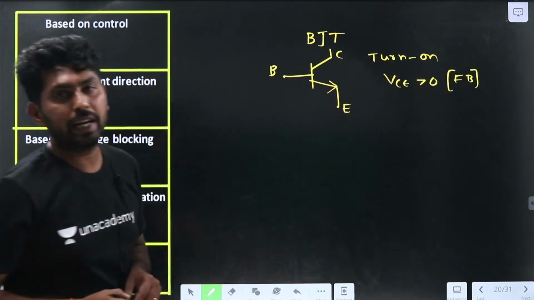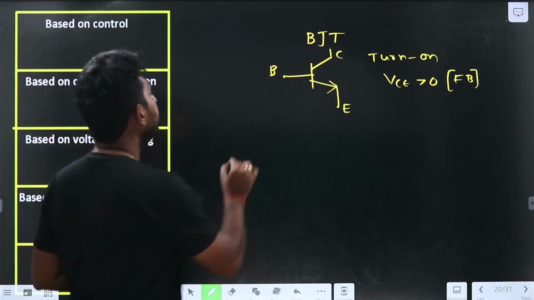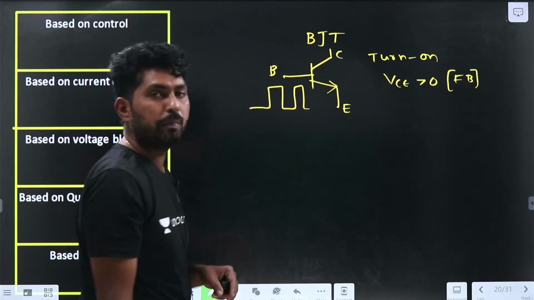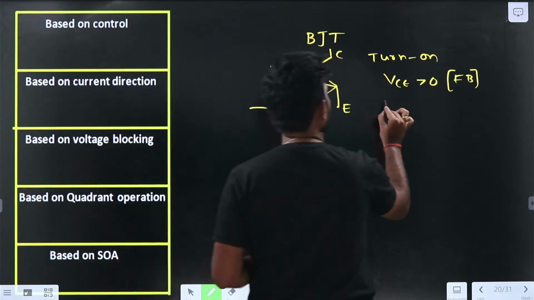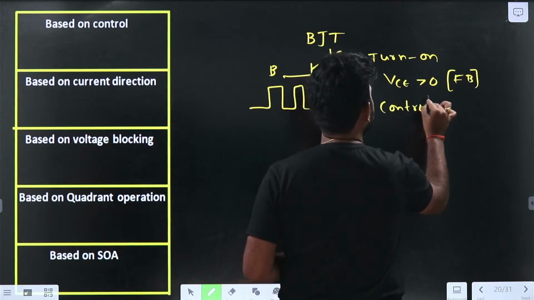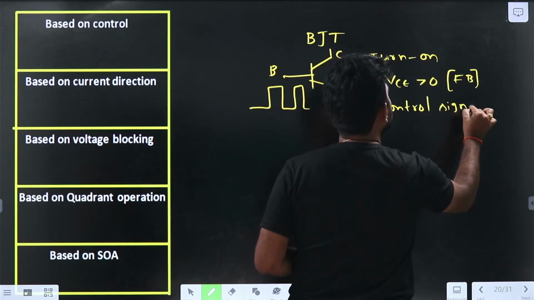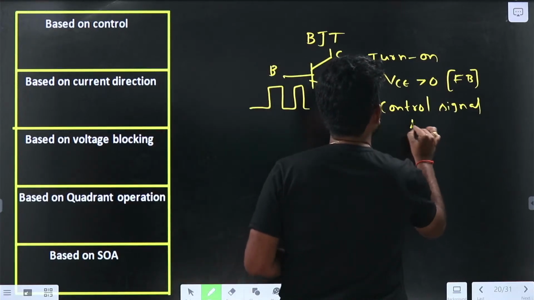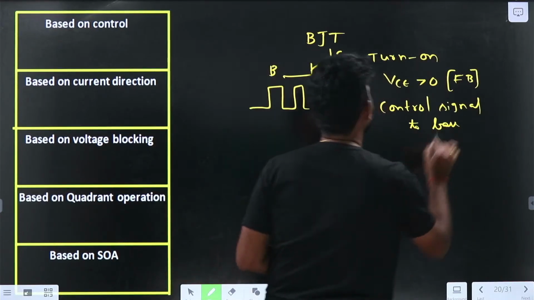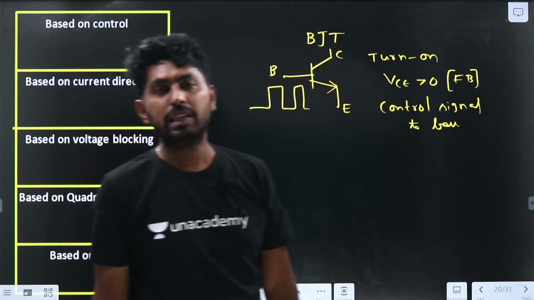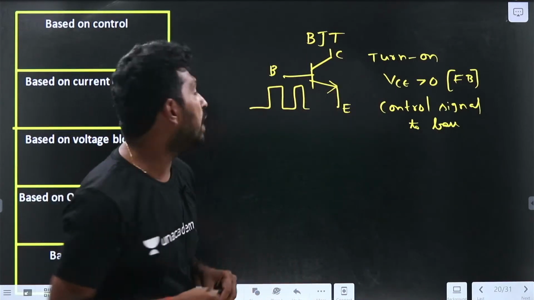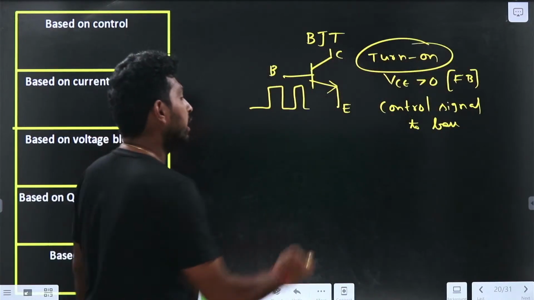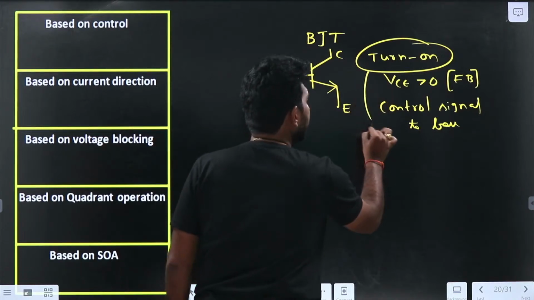So VCE should be greater than 0. After that, we need to supply the base pulse, the control signal, to the base terminal. So when you supply the base current, the device will be controlled. If these two conditions are satisfied, what happens? The BJT will be in the turn on state. Now the device is in the turn on state, so it is controlled by the control signal.